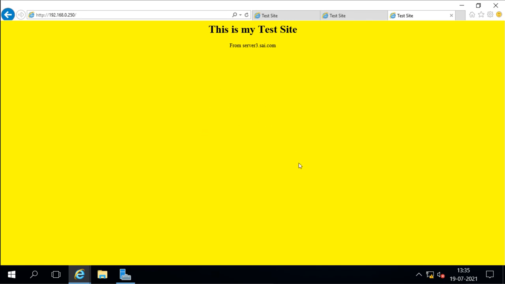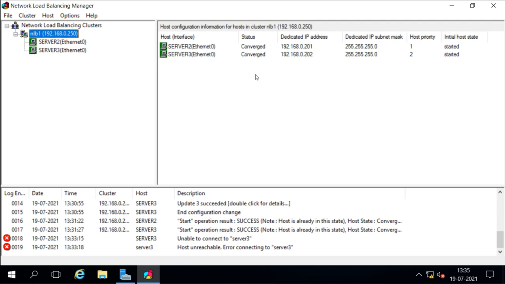Now we can redirect the traffic to some particular host, based on the host. If a host is more powerful than the other servers, then we can redirect the traffic to that particular server. For example, say server 2 is more powerful than server 3, so I want server 2 to handle more requests, more traffic. I can do that also, and for that I can do it from here.